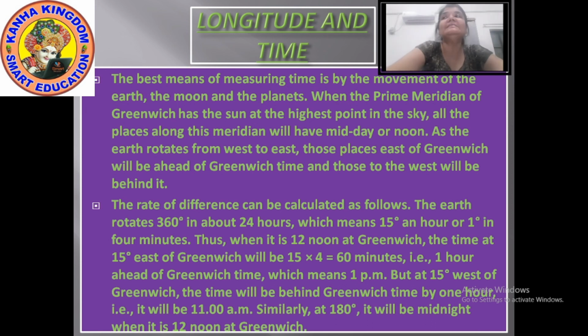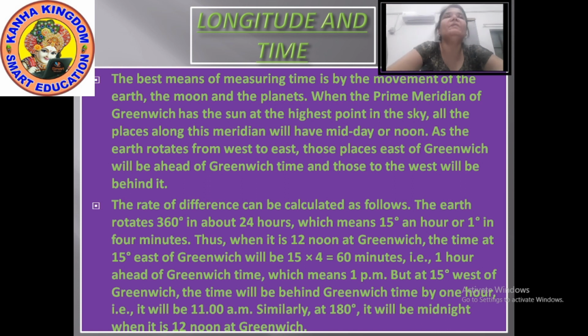You can see that at noon the shadow is very small, and in the morning and in the evening the shadows are very long. So by the movement of the sun, we can record the local timings.